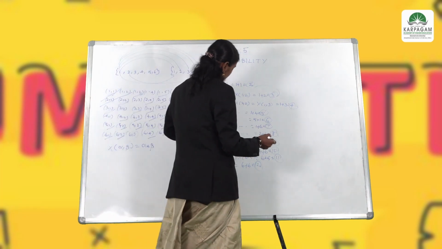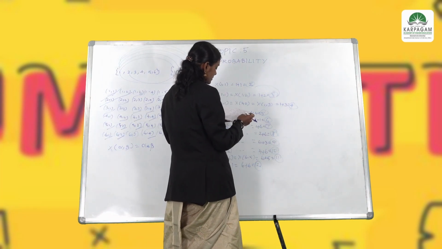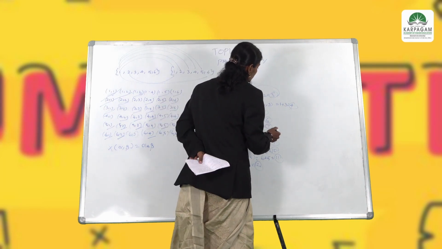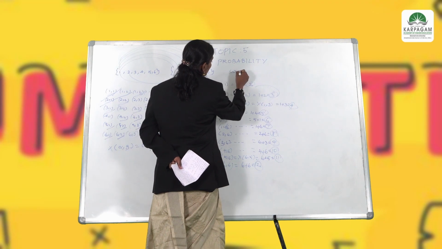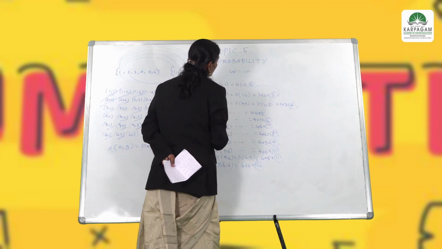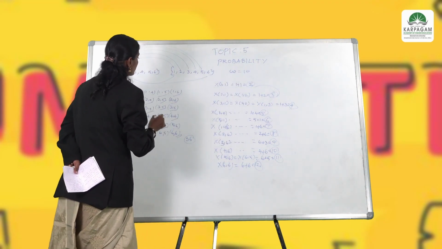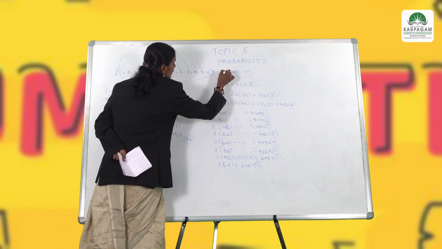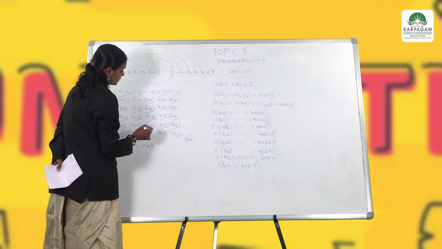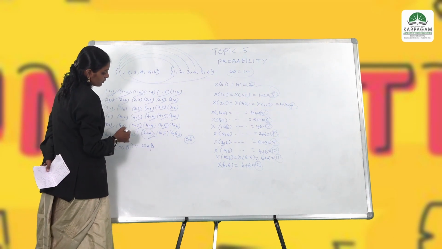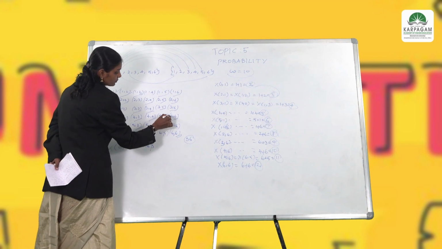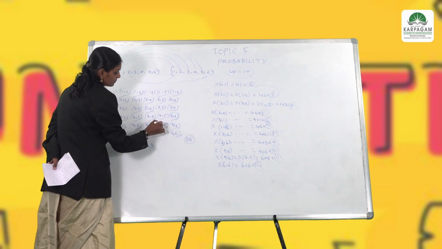Okay. Then the next is the inverse image of W. Inverse image of W is nothing but they give some W here. Suppose we are taking W is equal to 10. So, what is the inverse image? Inverse image of 10 means we have to calculate which pairs have total 10. What are the possibilities here? 6 comma 4 adds to 10, 4 6 is 10, and 5 5 is 10.